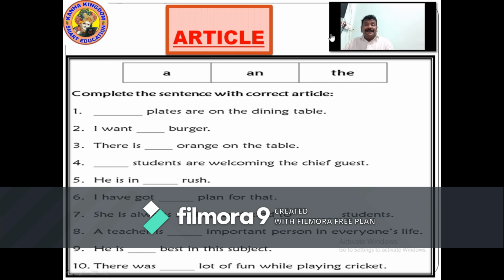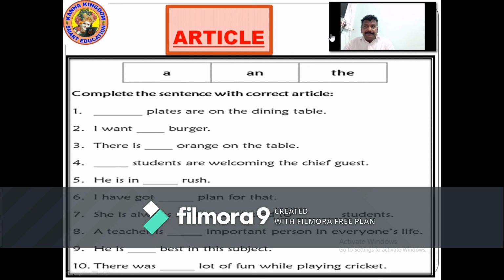He is dash best in this subject. He is the best, THE. He is the best in this subject. There was dash lot of fun while playing cricket. There was a lot of fun while playing cricket. So now let's repeat it one more time so that you can write it fast. Give you 5 seconds. By the time I repeat, it should be written, because you have to write a and the.